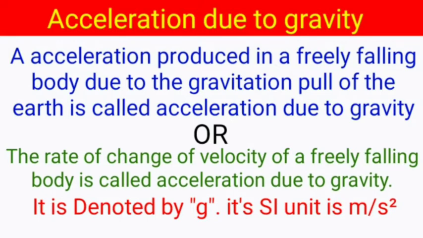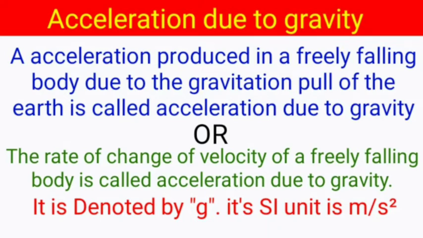It is denoted by small g, and its value is 9.8 meter per second square, or we can say 10 meter per second square.